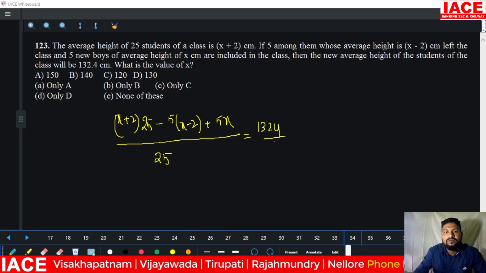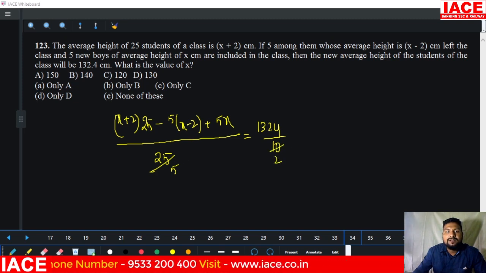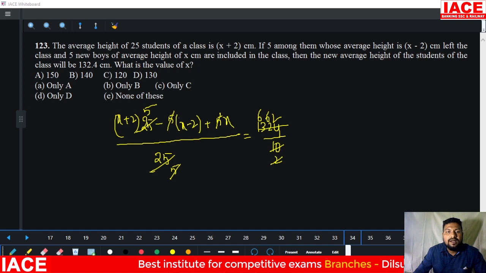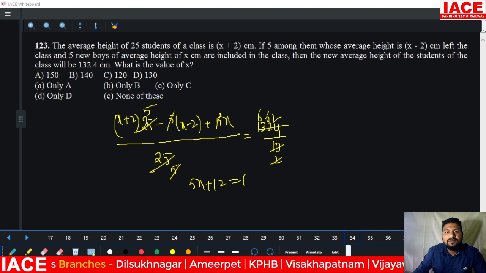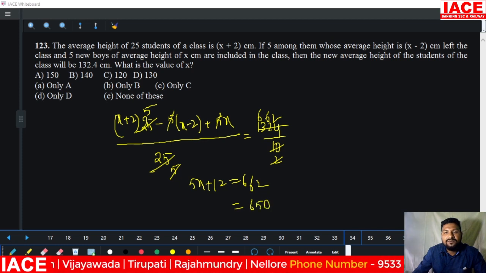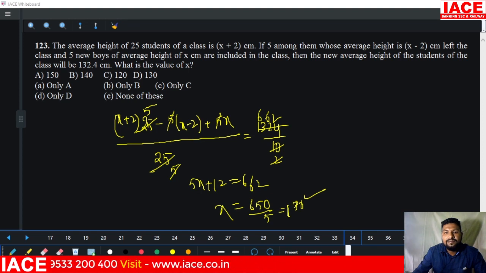We can write 132.4 as 132 and 4 by 10. 5 5s are 25, 5 2s are 10, and cancel. Minus x plus x cancel, minus into minus plus 2, and 5 2s are 10. Here 5x plus 12 is equal to 662, and 12 is removed from 662, becoming 650. 650 by 5 is equal to x. X is equal to 130. 130 means option D is correct.